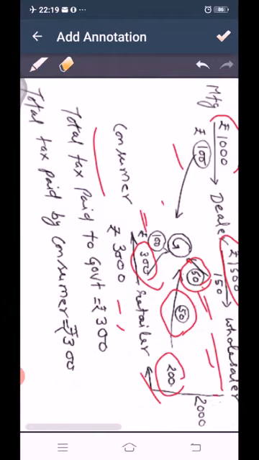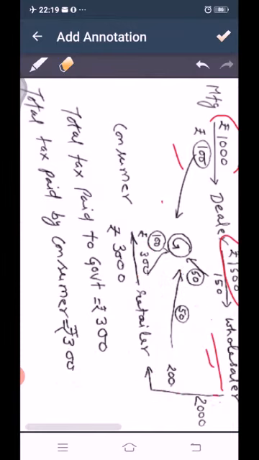So we can see overall how much money the government gets: 100 rupees from the manufacturer, 50 rupees from the dealer, 50 from the wholesaler, and 100 from the retailer. So the government gets a total of 300 rupees as sales tax.